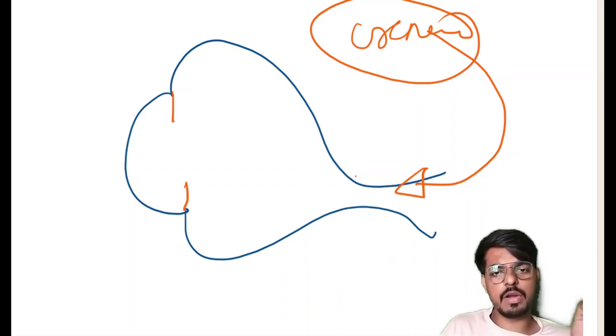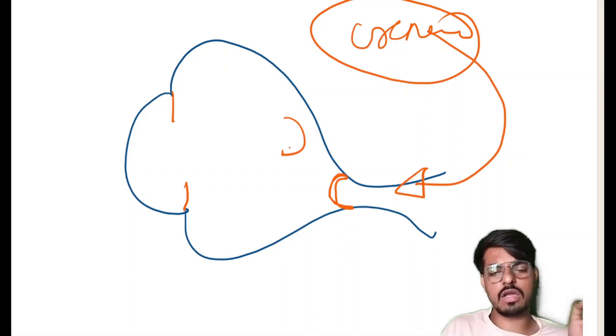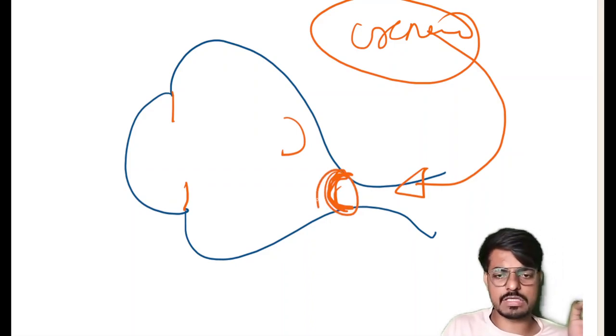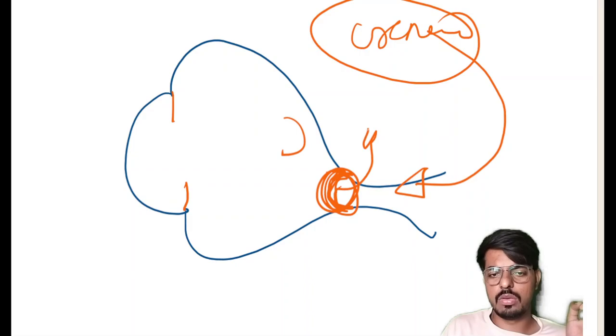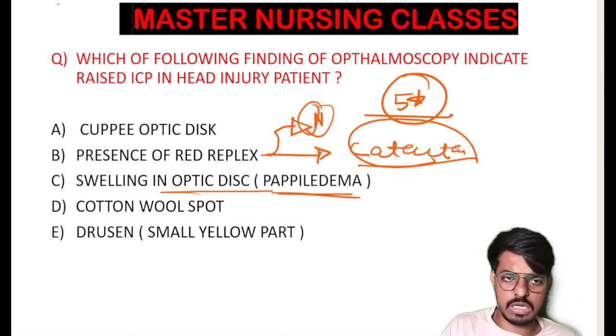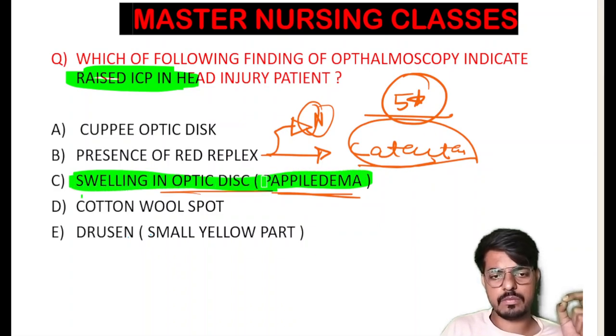At that point, we will see a bulged and swollen optic disc like this. If it is like this, that is the cupped one. If the optic disc is coming like this, that is what we call the bulged or swollen optic disc, clearly indicating papilledema. Papilledema occurs due to increased intracranial pressure, not due to raised IOP. Remember this and give your best shot in the exams for deciding your rank. This is the answer for this question.